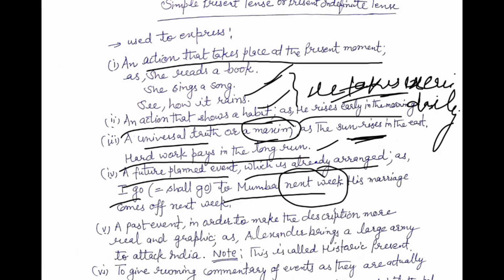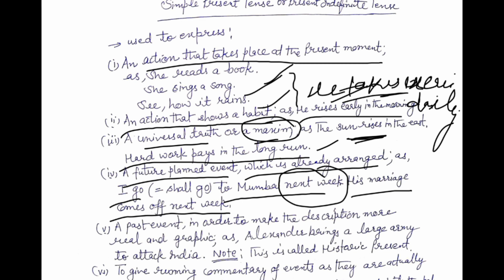When there is no planning about the future, then we can write in this way: I shall go to Mumbai next week. Whenever there is a well planned future event, then we have to use simple present tense: I go to Mumbai next week. Next example is this: his marriage comes off next week. Here is a planning. It is already arranged, so we have to use here simple present tense.